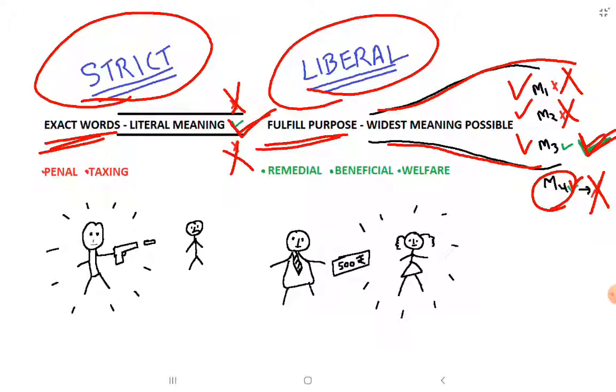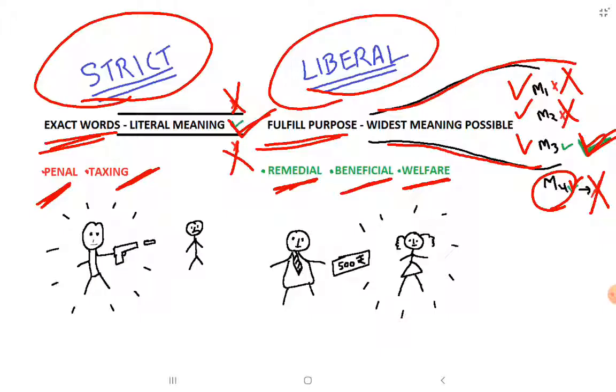Strict construction is used mainly in penal statutes which impose penalties, like the IPC, and taxing statutes which impose taxes, like the Income Tax Act. Liberal construction is used mainly in remedial statutes, beneficial statutes, and welfare statutes, where the main focus is to provide benefits to a particular section of society.